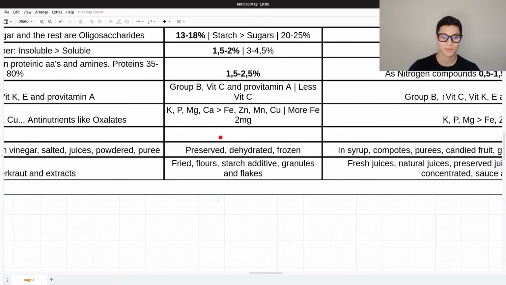Byproducts of tubers: the preserved, the dehydrated and the frozen. And then the junk ones: the fried, the flours, the starch additive, the granules and flakes.